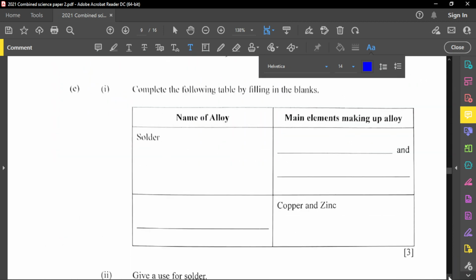Now for part E, we are to complete the following table by filling in the blanks. It says solder, and main element making up the alloy.